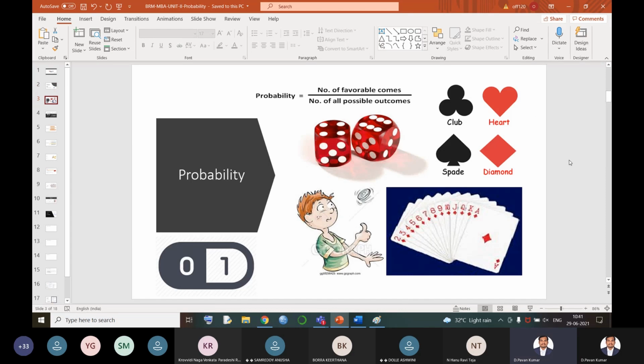Now, the simple basic things we consider in solving probability problems are, first, tossing of a coin, next, throwing of dice, and third, picking up cards.